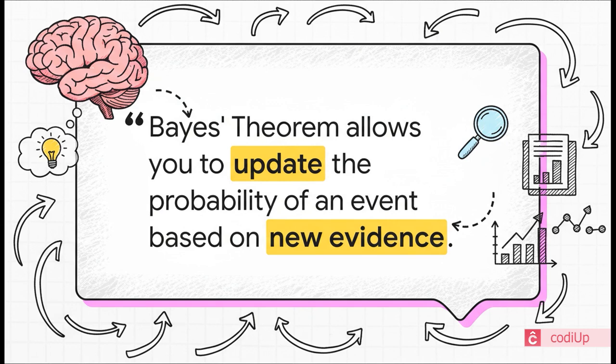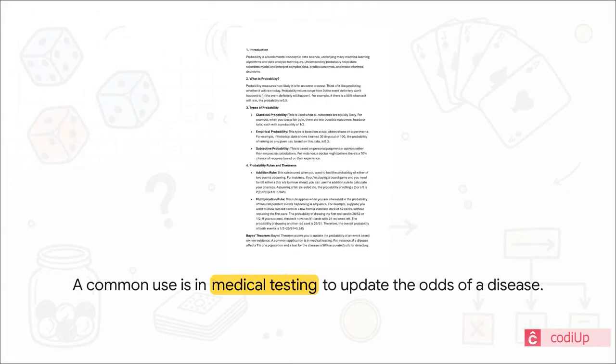All right, let's talk about a really powerful idea, Bayes' Theorem. Now, don't get hung up on the formula for now. Let's just focus on the core concept, which is just stunningly simple. It's basically the art of changing your mind. It's a formal way to update what you believe when you get new information. A perfect place we see this is in medical testing.